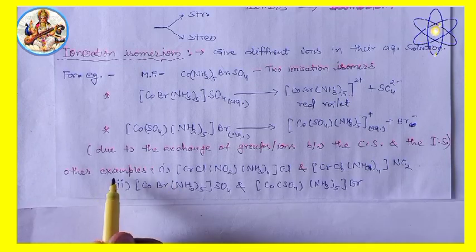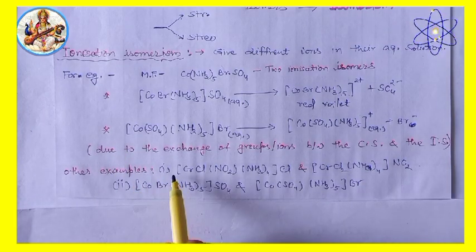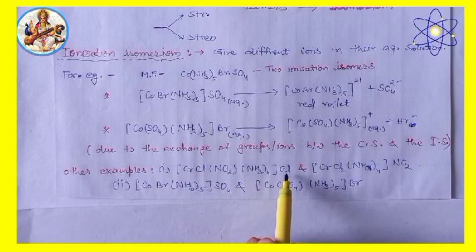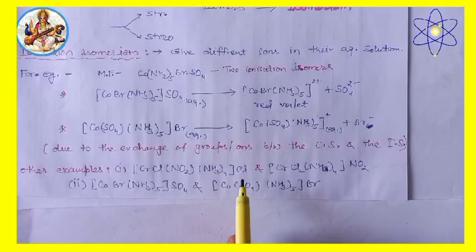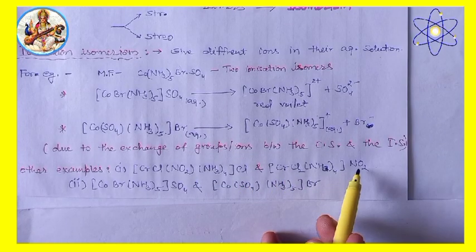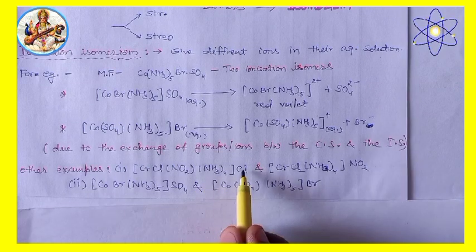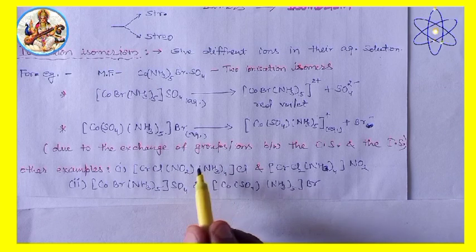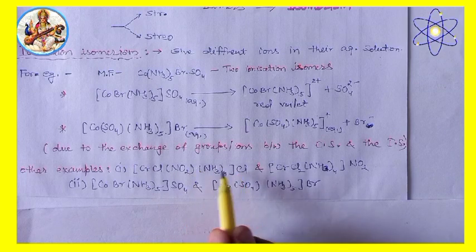Now, other examples of ionization isomerism: firstly [Cr(NO2)(NH3)4Cl]Cl and [CrCl2(NH3)4]NO2. Here, nitrito and chloride exchange between CS and IS.